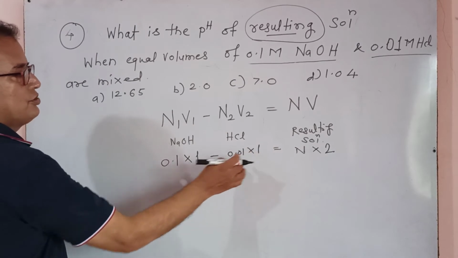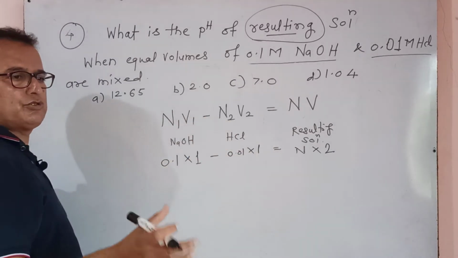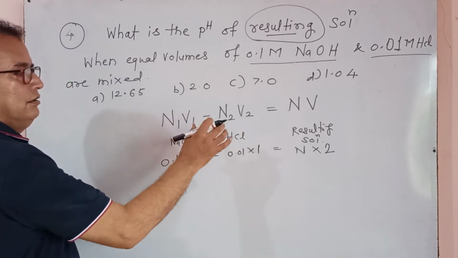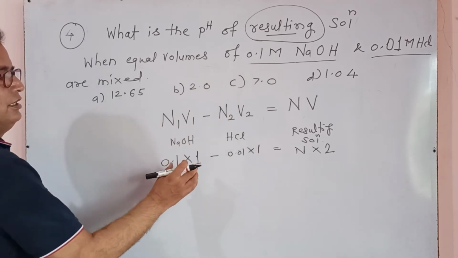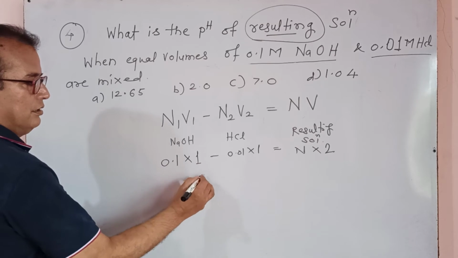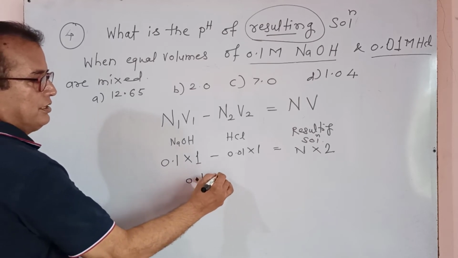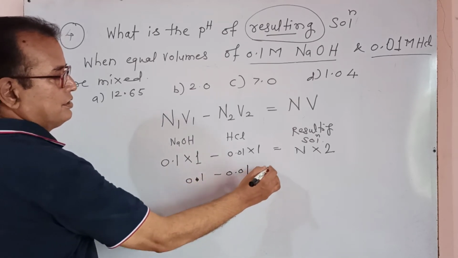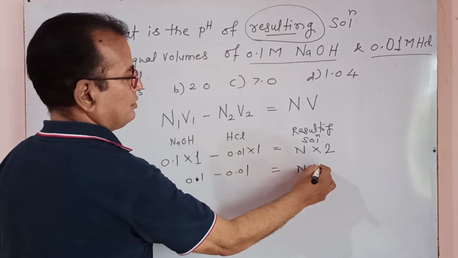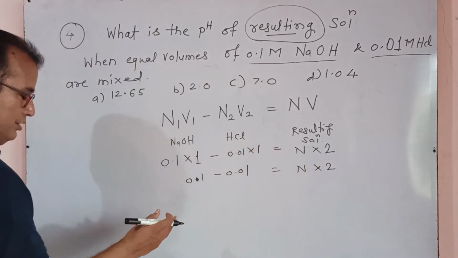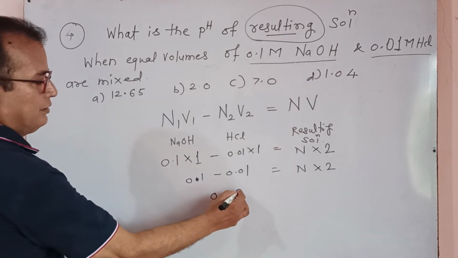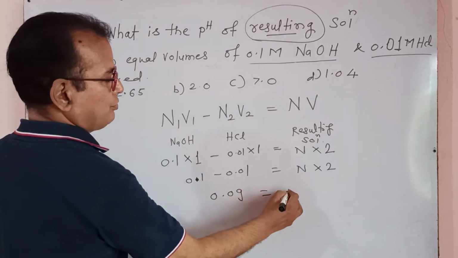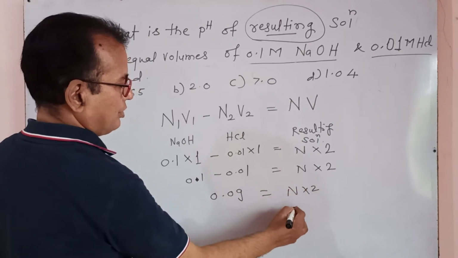By mixing the two, the concentrations change, but the volume increases. This 0.1 minus 0.01, the subtraction, is 0.09. 0.09 is equal to n into 2. So what is n?